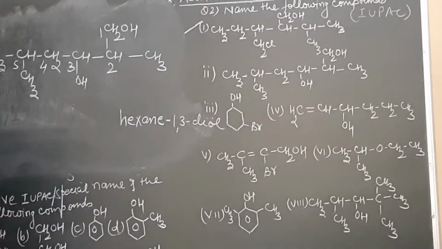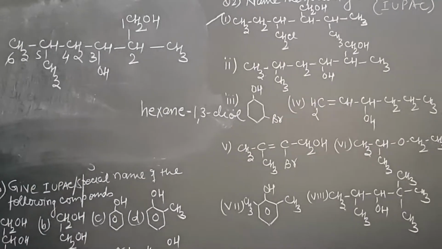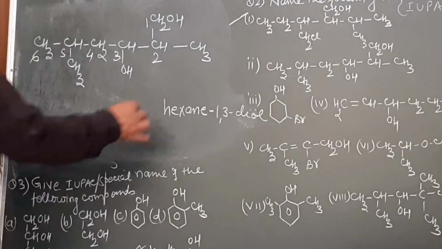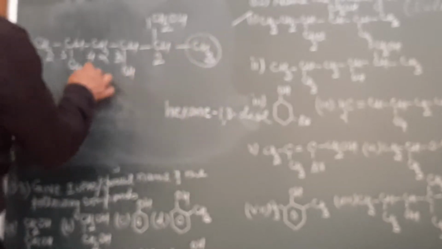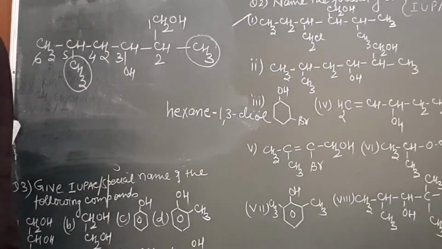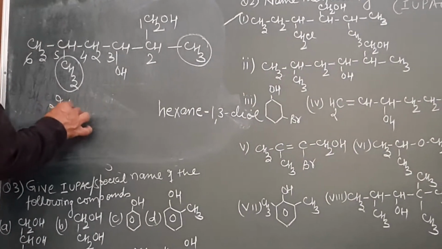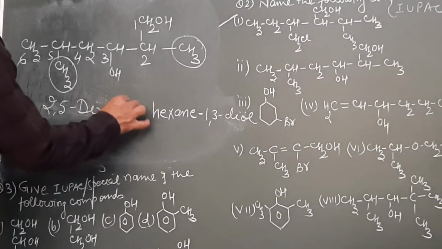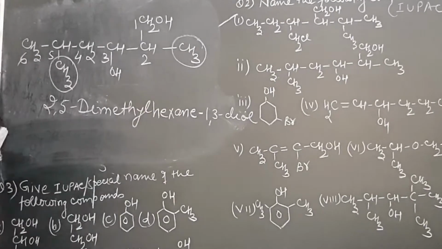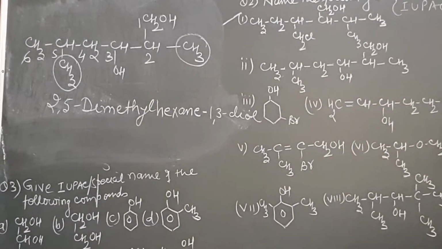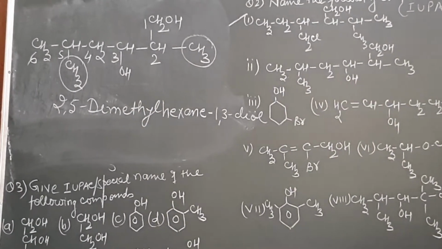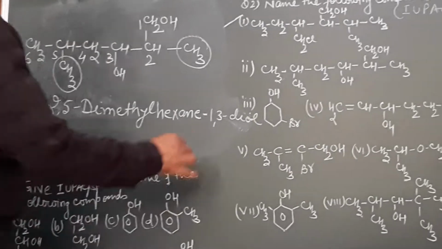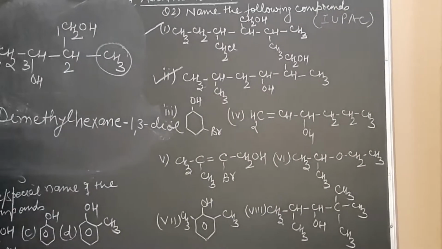So name of this will be hexane 1,3-diol. At number 2 position, what is present? Methyl. At number 5 position, what is present? Methyl. So name of this compound will be 2,5-dimethylhexane-1,3-diol. I think this must be very clear to you. So this one is also clear.